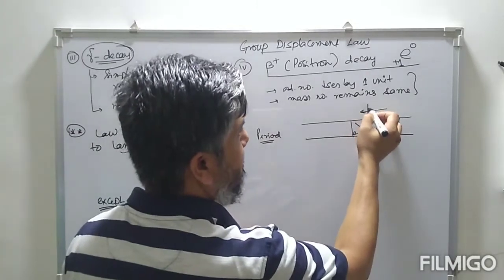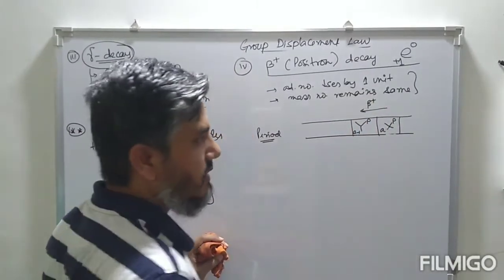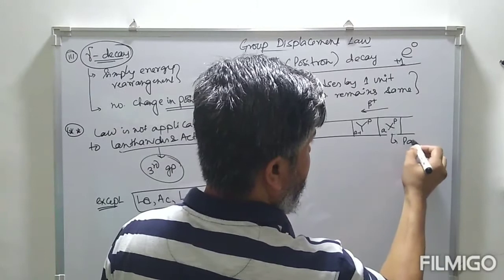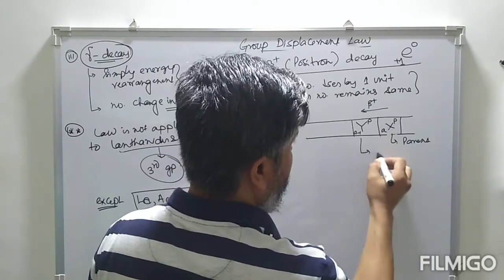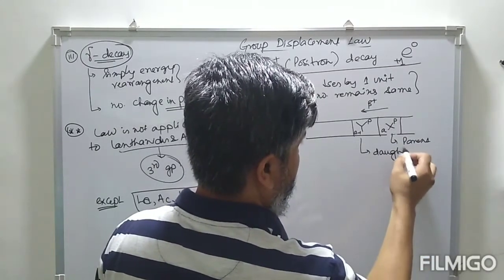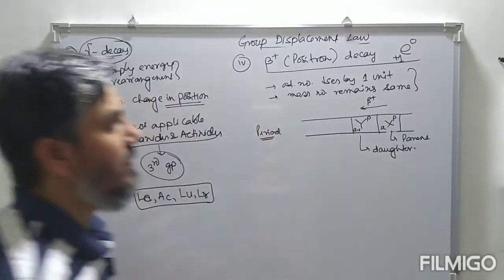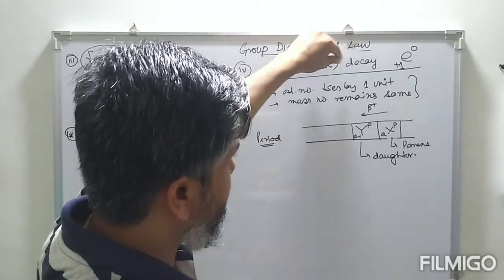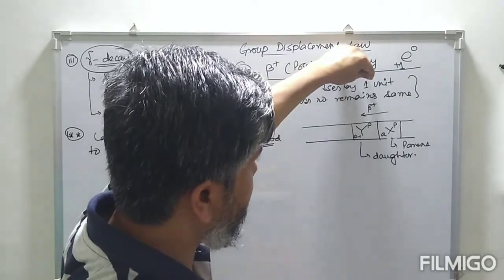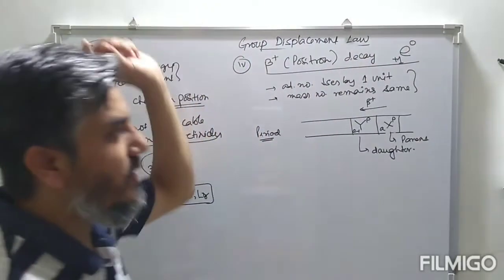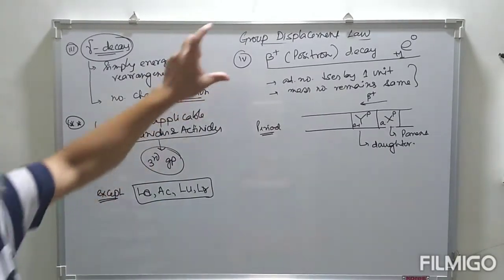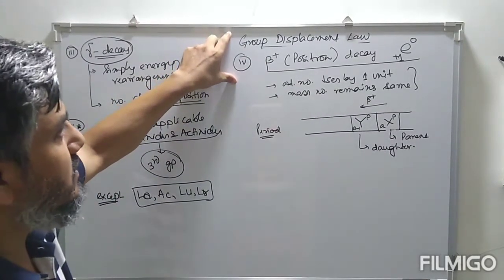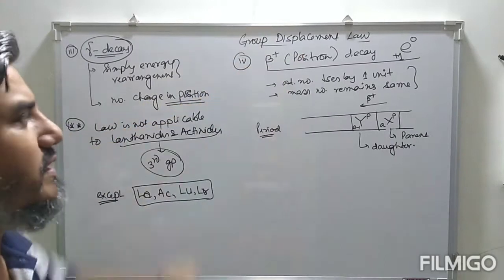So this is beta plus decay. This is the parent, this is the daughter nuclei. So positron decay means decrease in atomic number by 1 unit. So this is the group displacement law for positron decay.